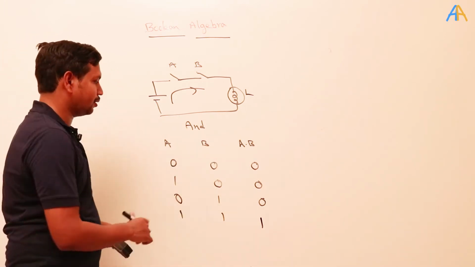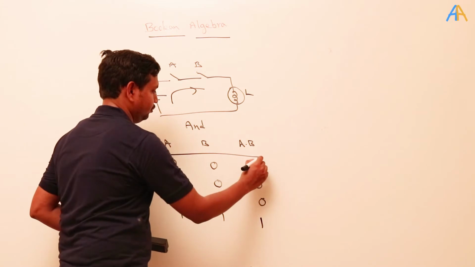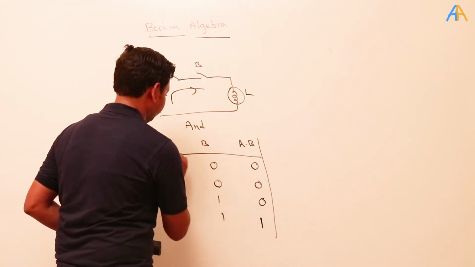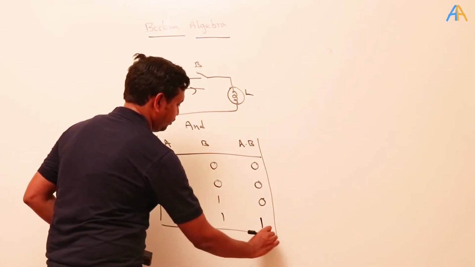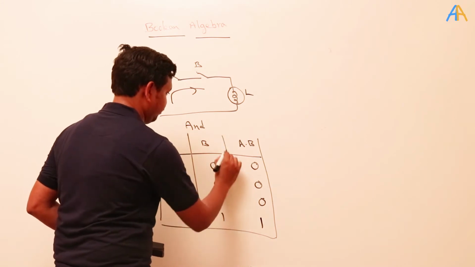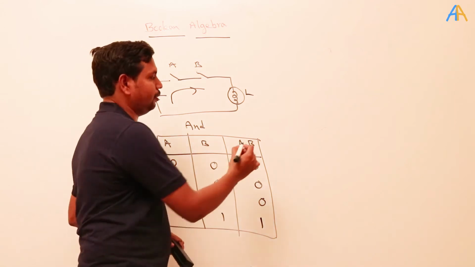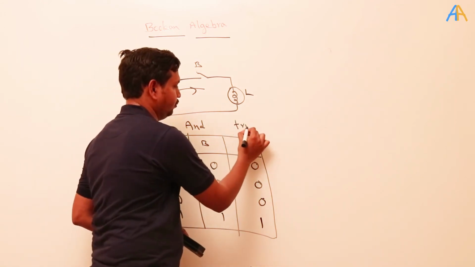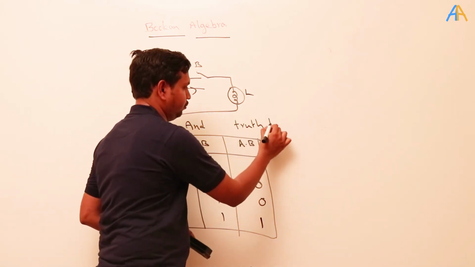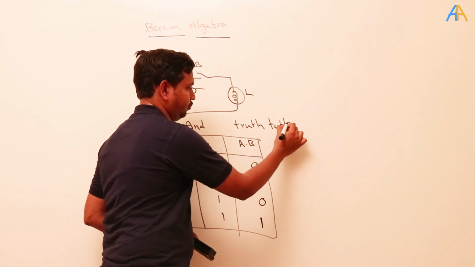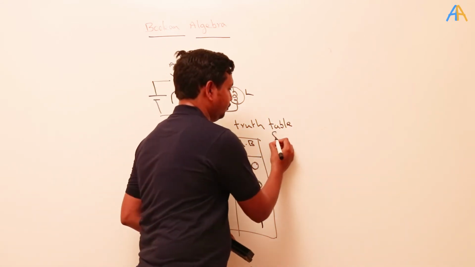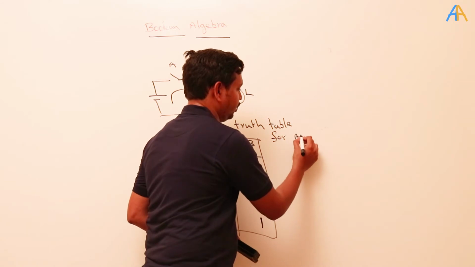This is also called the truth table for the AND operation.